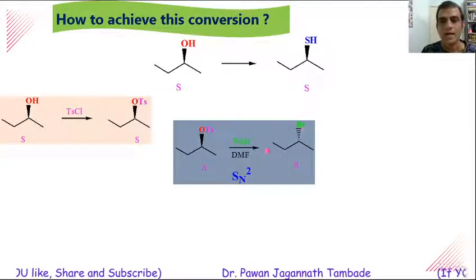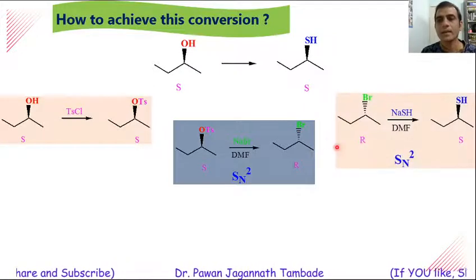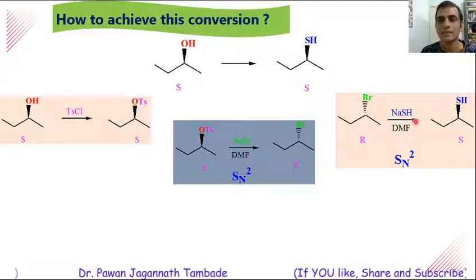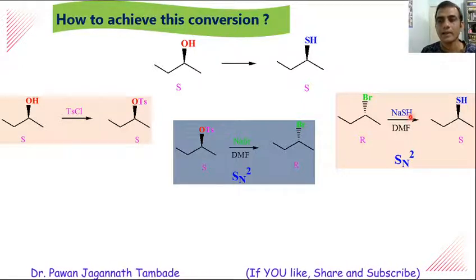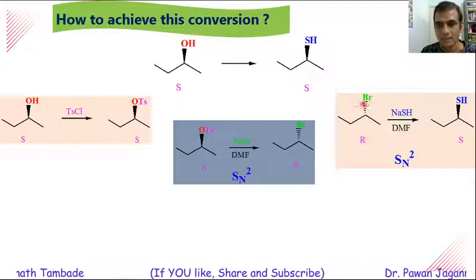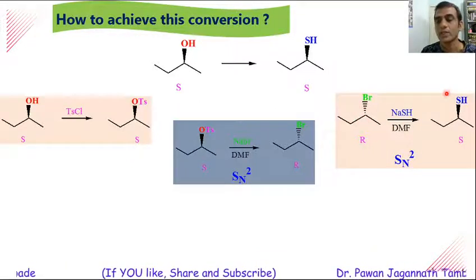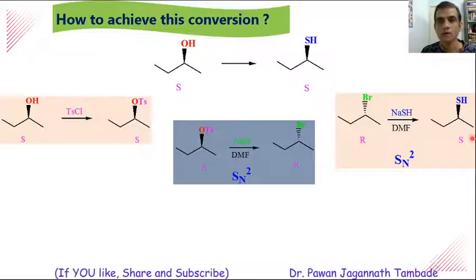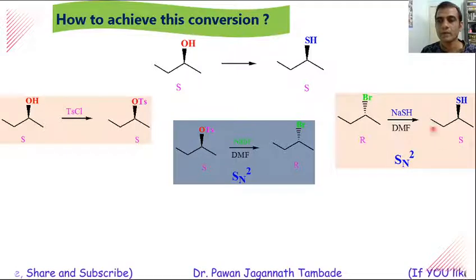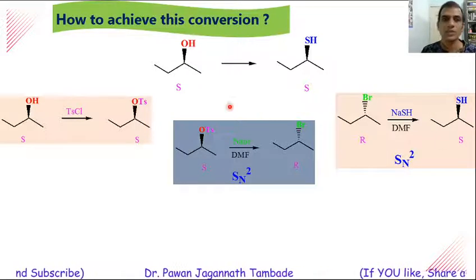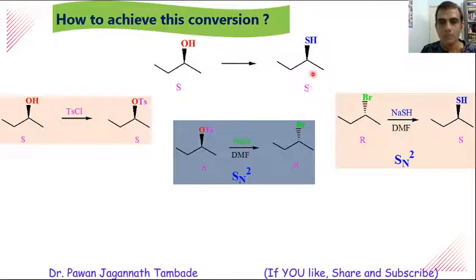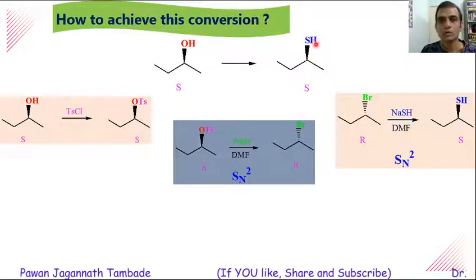Now this R-2-bromobutane is further reacted with NaSH in DMF, where HS minus will act as a nucleophile and it attacks on this R-2-bromobutane from backside, so that this reactant is converted into this product with inversion of configuration, that is R is converting into S and we will get our desired product. So this is how this S-2-butanol is converted into this S-2-butanethiol.